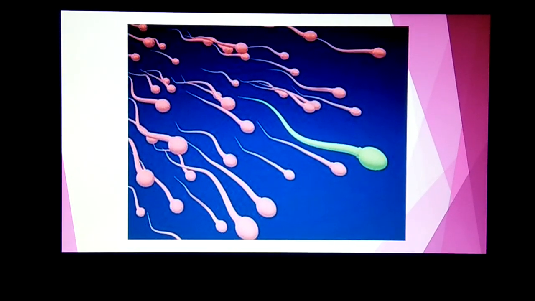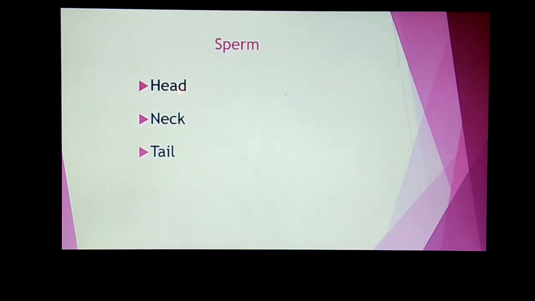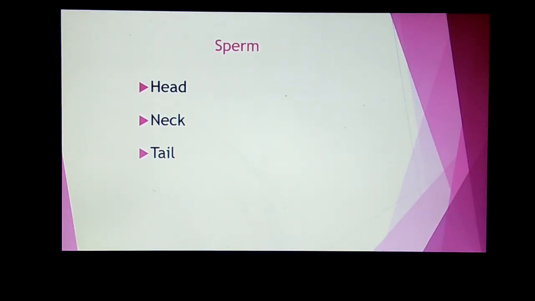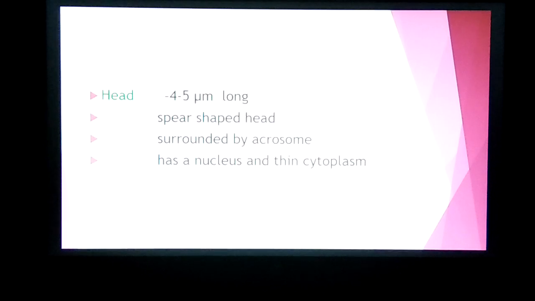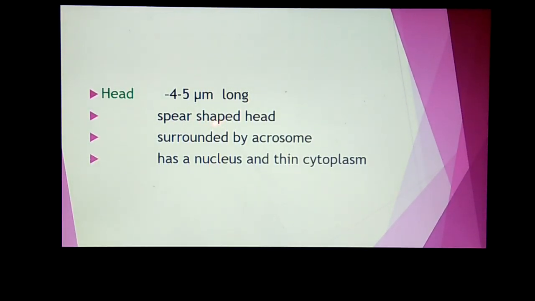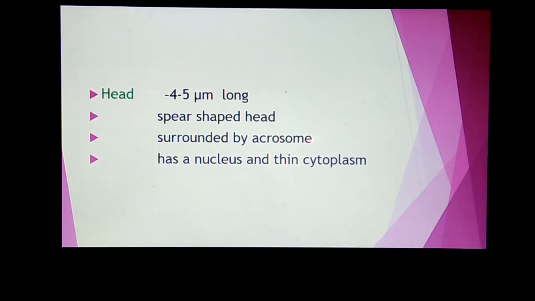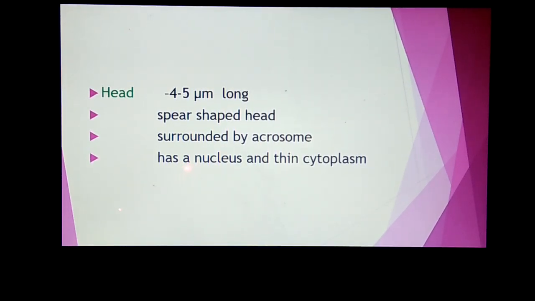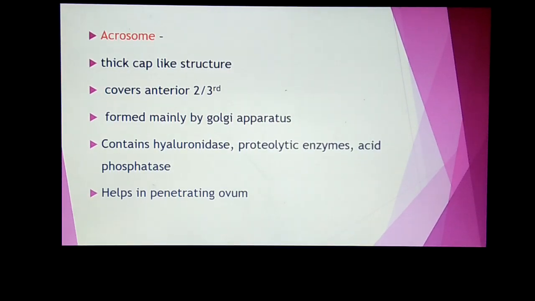So finally, the sperms are divided into head, neck and tail. So you can see the head region, the neck and the tail region. Head is 4 to 5 micrometer long. It is pear-shaped, surrounded by acrosome, which contains many hydrolytic enzymes which will finally penetrate the zona pellucida of the ovum. It has a nucleus and a very thin amount of cytoplasm.